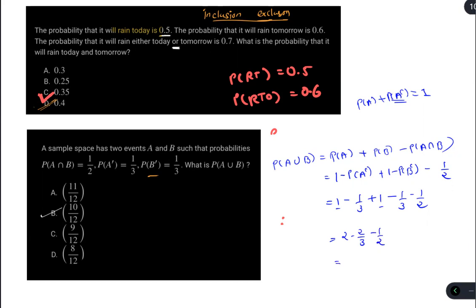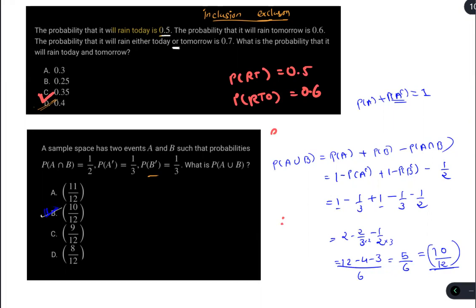Let's take the LCM, which will be 6. 6 times 2 means 12 minus 6 means 4, and here we have to multiply by 3, minus 3 by 6. So if we remove, we get 5 by 6, which is the same as 10 by 12, because we have to check for the option. So this is option B.